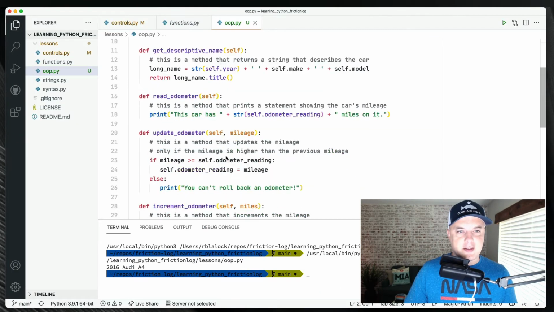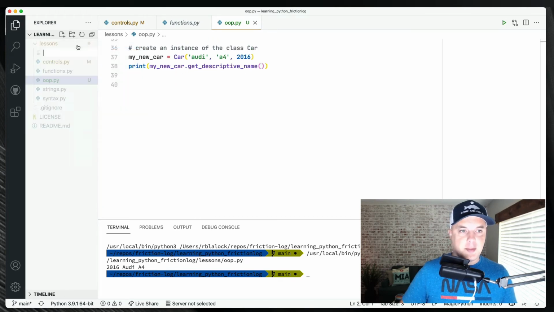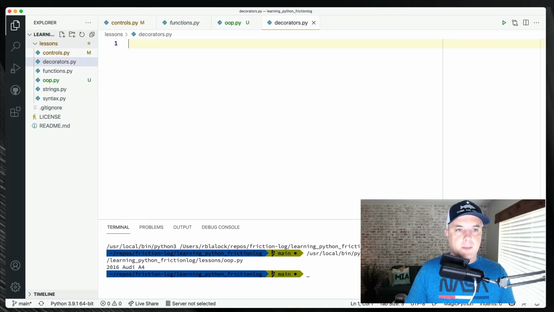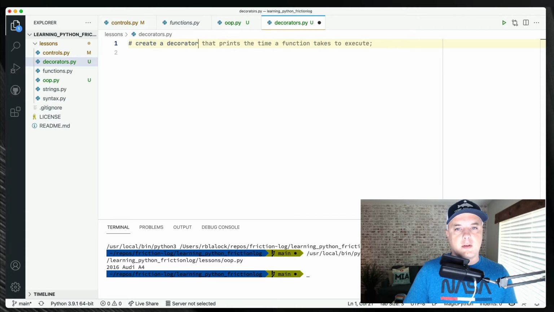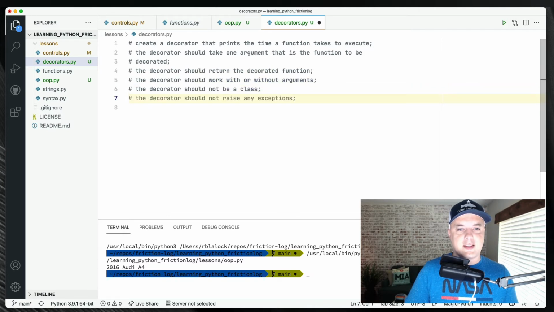Decorators and generators. All right, so I think I know what a decorator and generator is, but let's try decorators. Man, it just likes the NLP stuff.